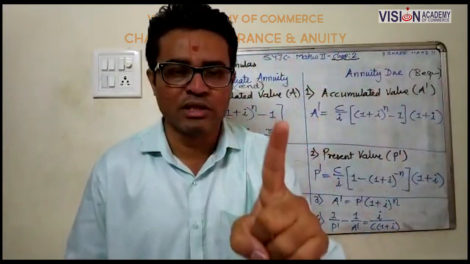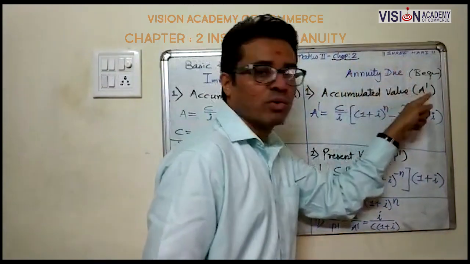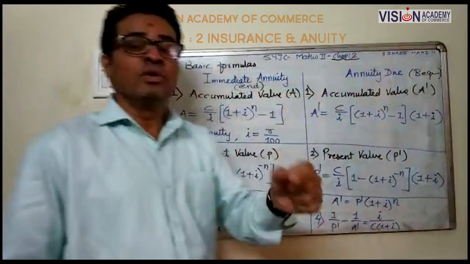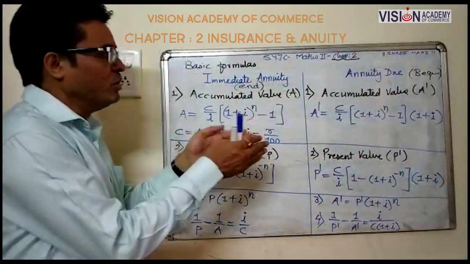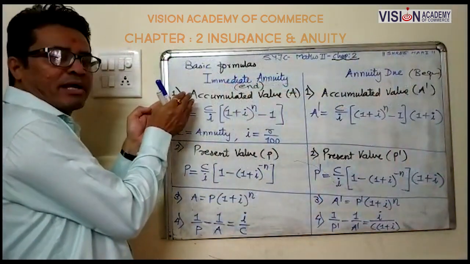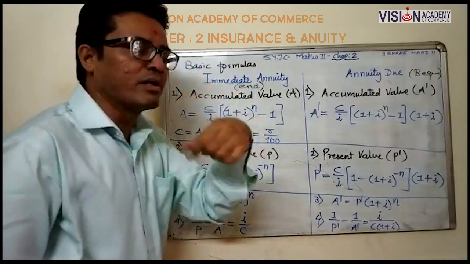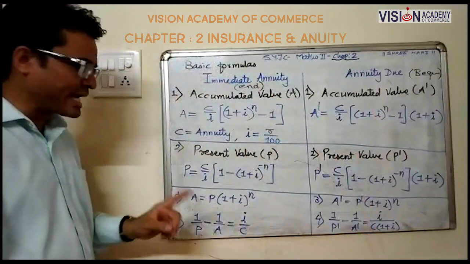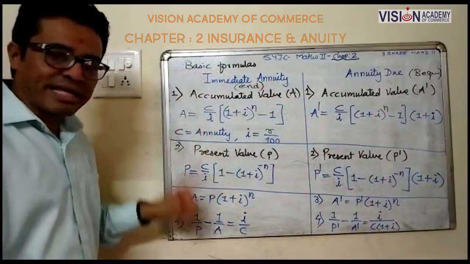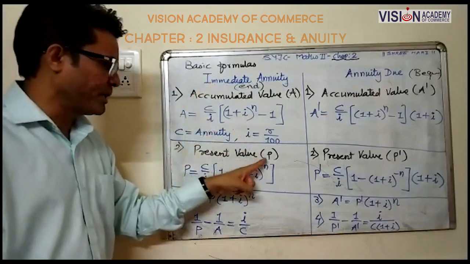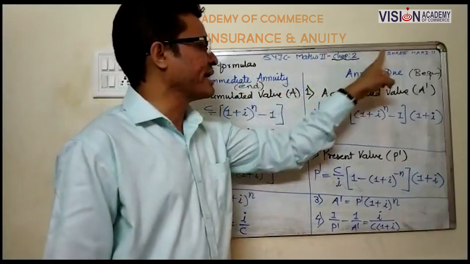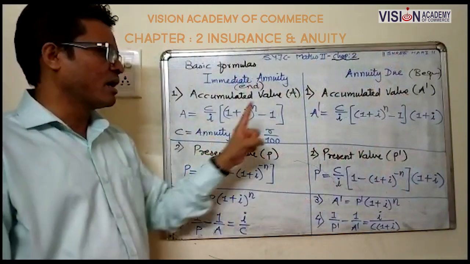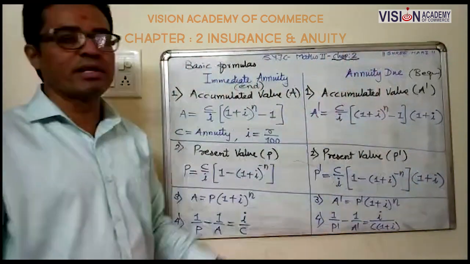The reason is that in annuity due, we invest our installment, our amount, in the beginning. तो अगर मैं beginning में पे कर रहा हूं तो annuity immediate के compare में will get little bit more. So this one, 1 plus I. Second formula is present value. It is P in immediate annuity, and P dash in annuity due. P आपका present value होगा, P dash आपका annuity due होगा.